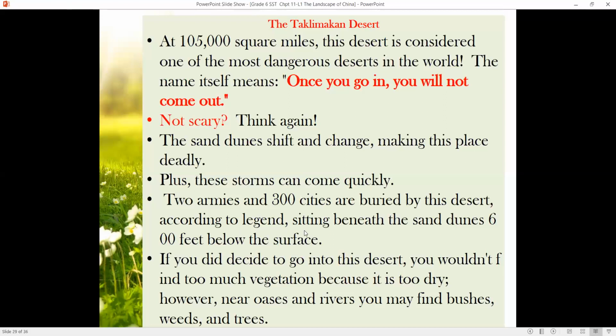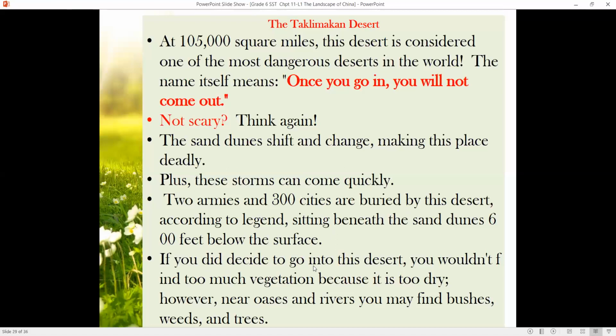According to legend, cities sit beneath the sand dunes 600 feet below the surface. According to the stories told in the folklore of the people, around 600 feet below the surface of the Taklamakan Desert, you'll find the cities that were buried.